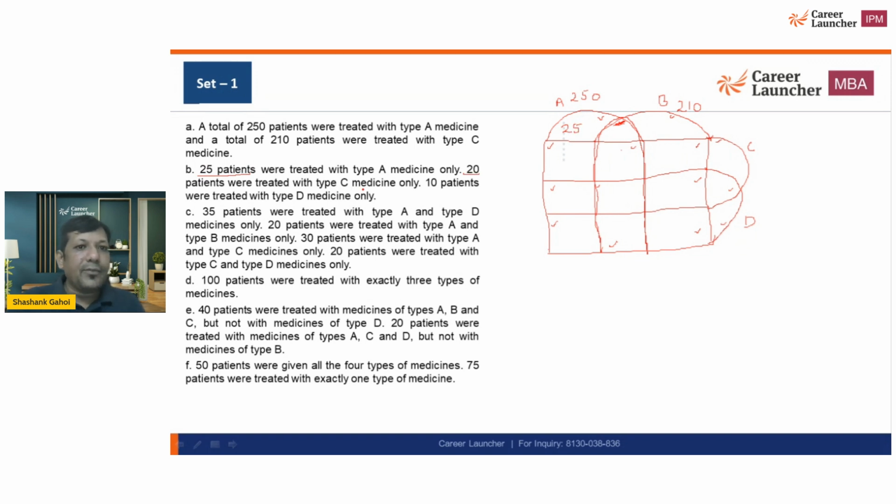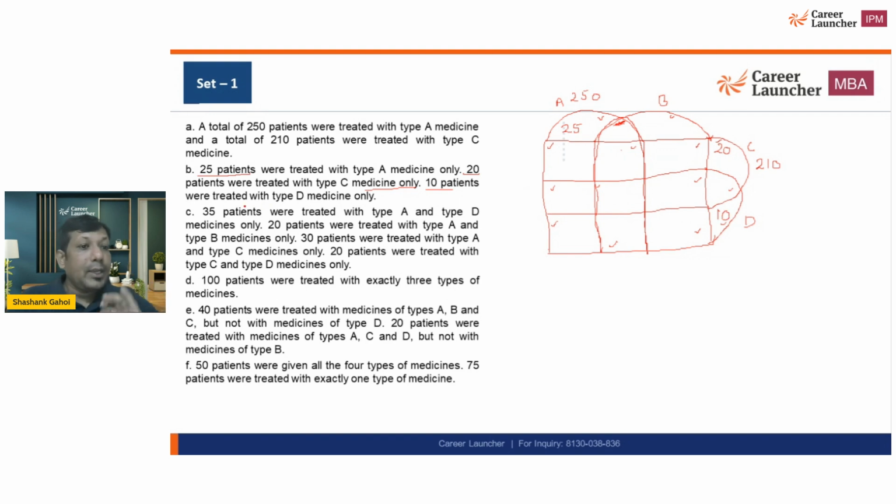20 are treated with only C. Okay, so only C is 20. I think I made a mistake somewhere, and that mistake was it's not B, it's C. So this is C, and C is what? 210. Okay. Now what else do I have? 10 are treated with only D. So this is D, 10.